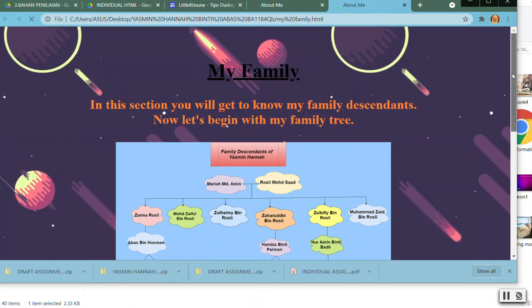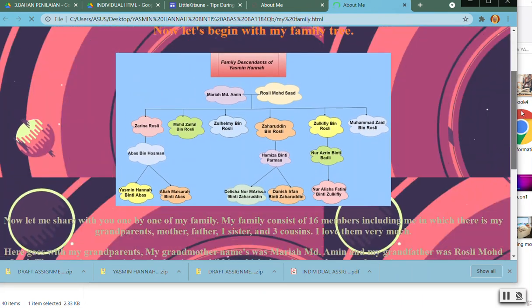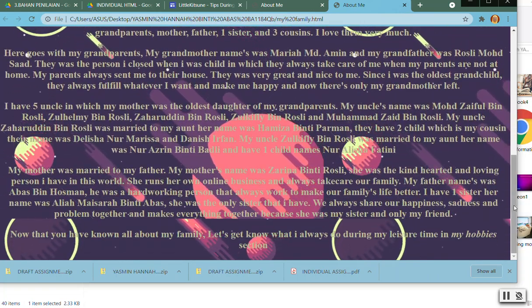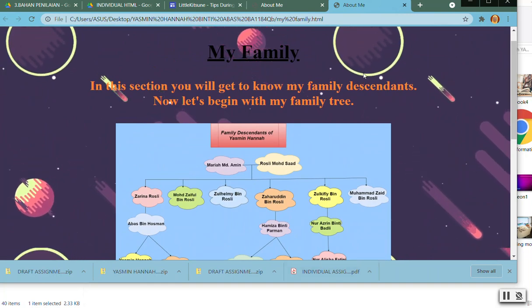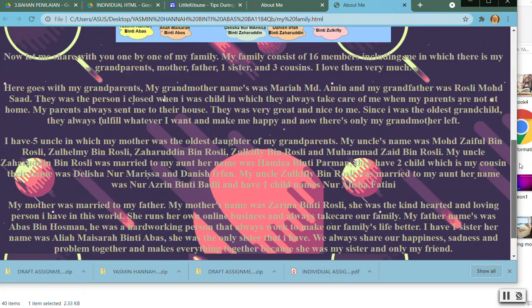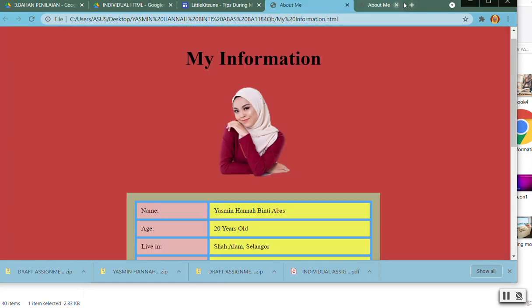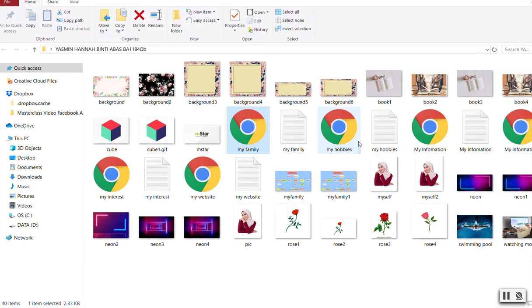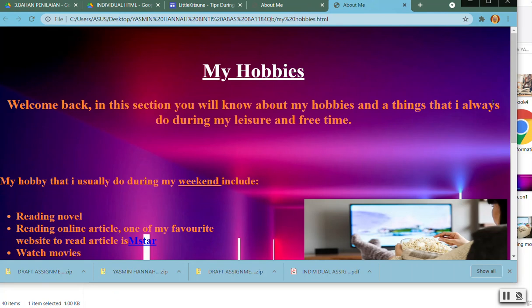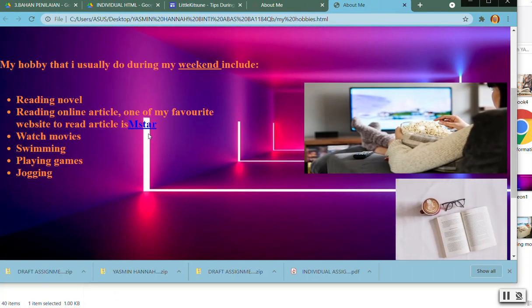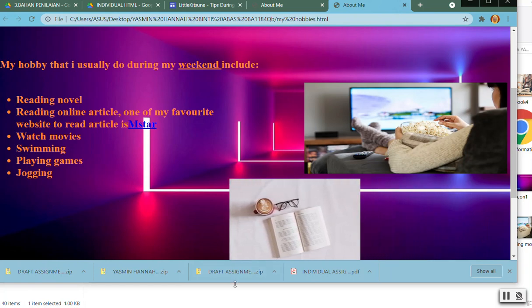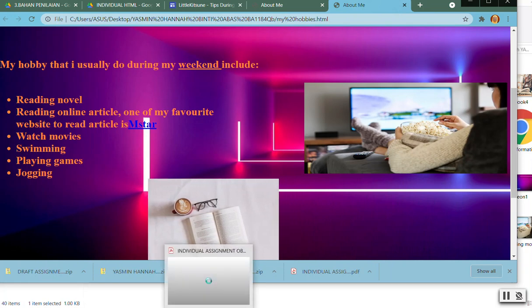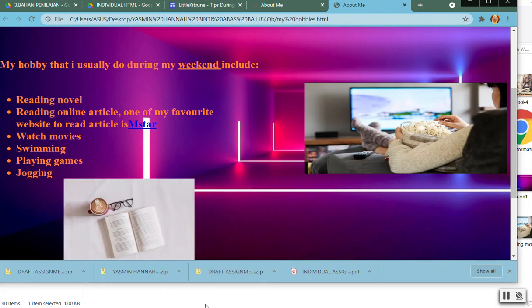Okay, so this is your family. Yes, you made the family chart, what we call a tree. Very good. And then yes, when we do not have the link, you need to open one by one. It's already good because you have page by page, but again you need to have a link for each of the pages. And then your hobbies. Yes, she has a link for M-Star. I'm not sure whether you have the music or not, or did I make it silent?